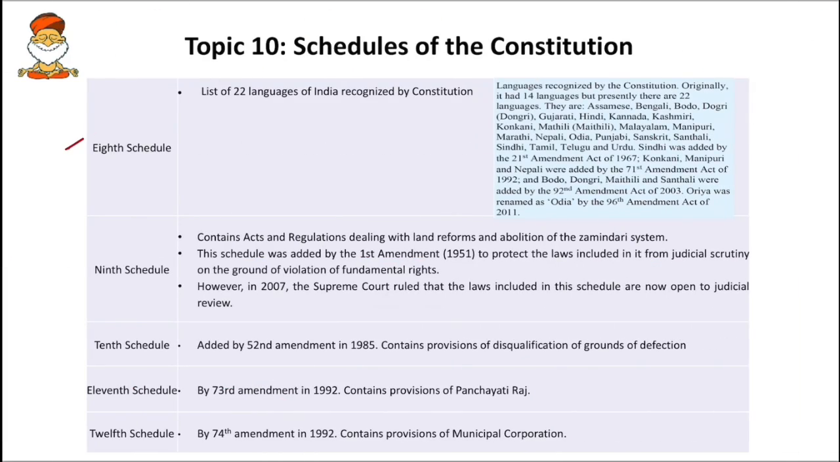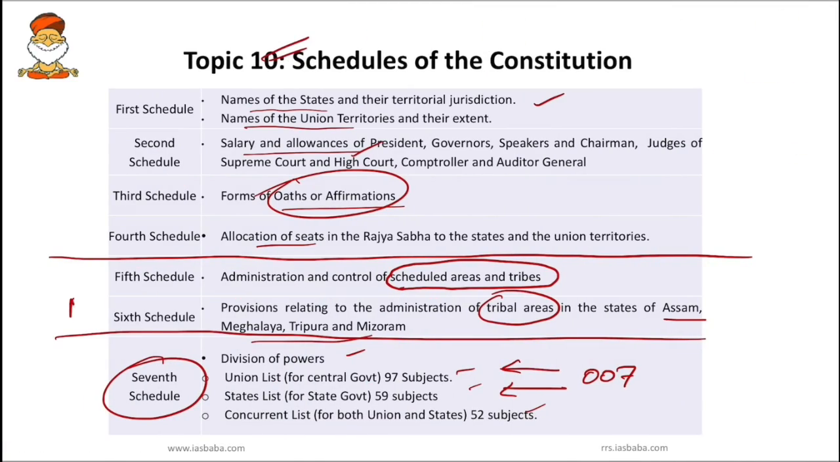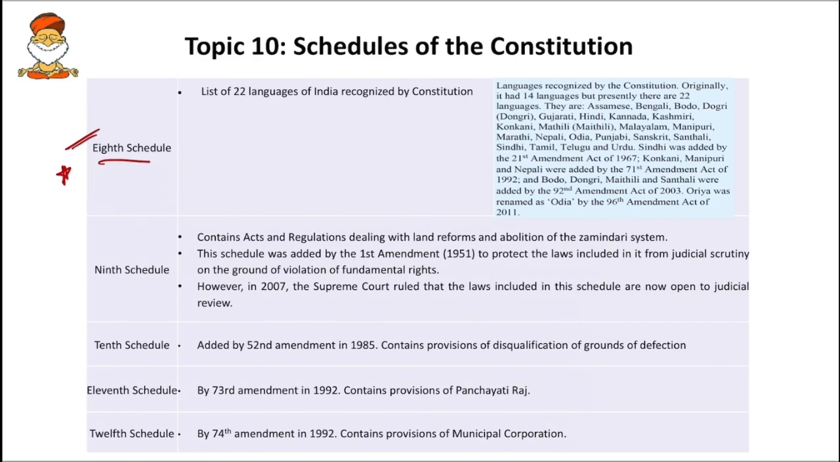Next, the 8th schedule, again very important this year. This year the 5th and 6th schedule are important, and the 7th schedule is also important because recently the 15th Finance Commission Chairman N.K. Singh gave the statement that there is a need to review the subjects divided under the union list, state list and concurrent list. Already I have shared that the union list, state list and concurrent list were also seen in the Government of India Act 1935.